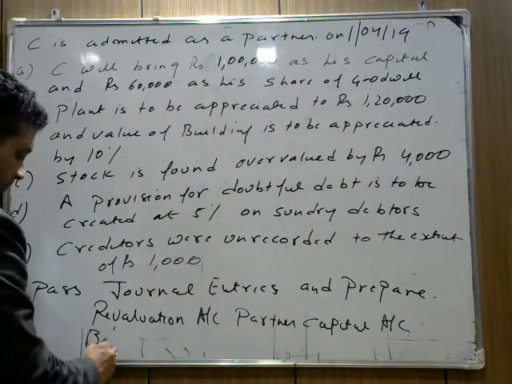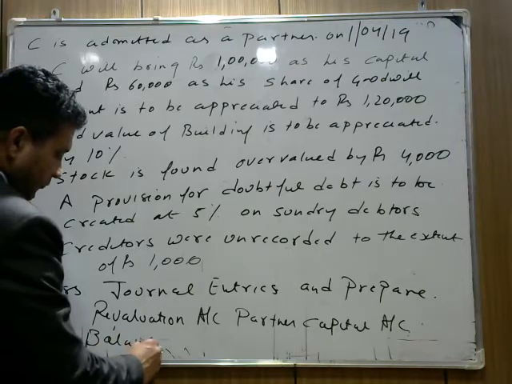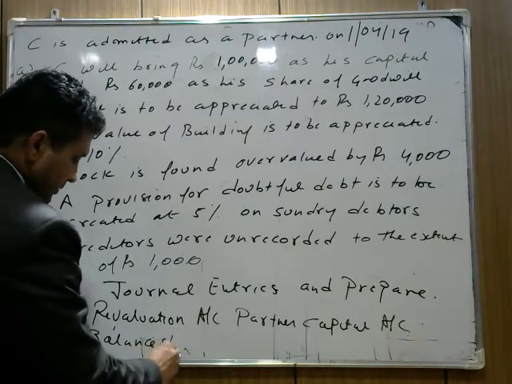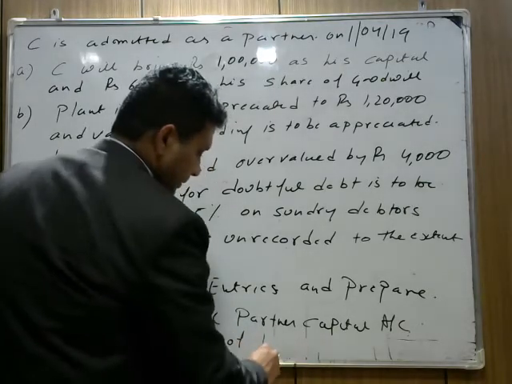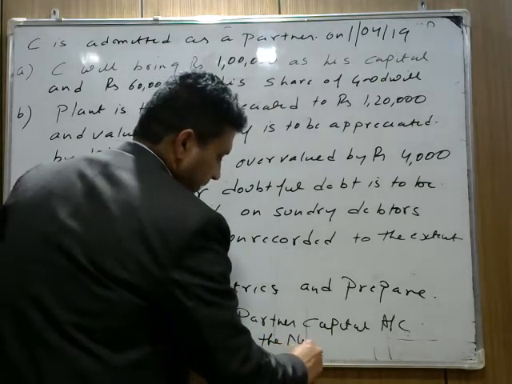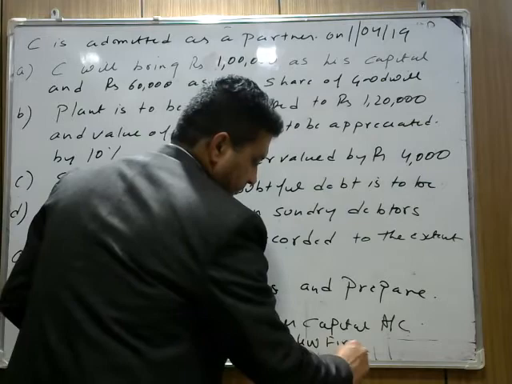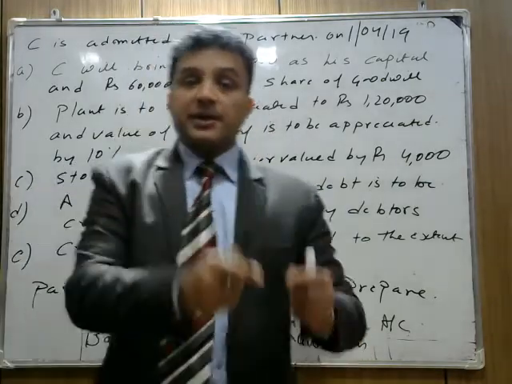You have to create a new balance sheet, but also you need to pass journal entries.